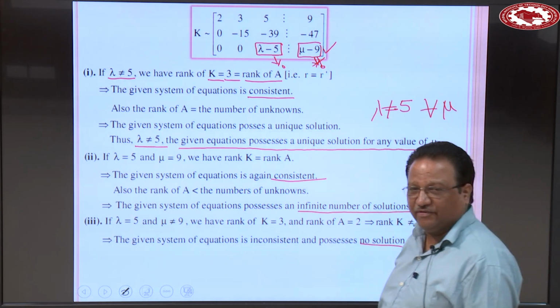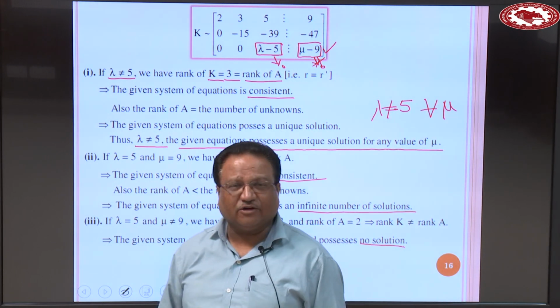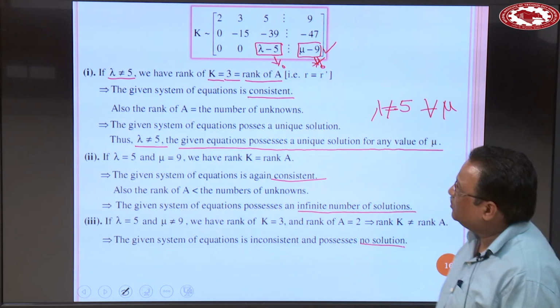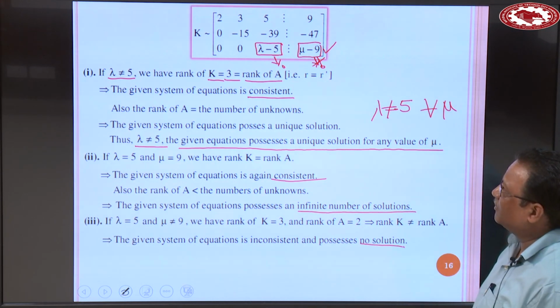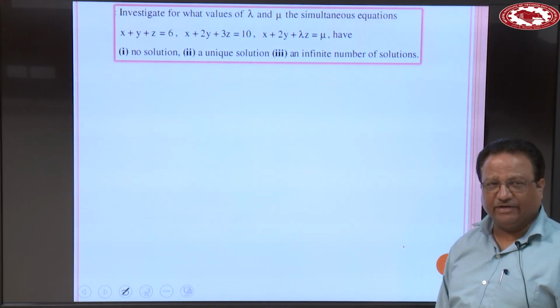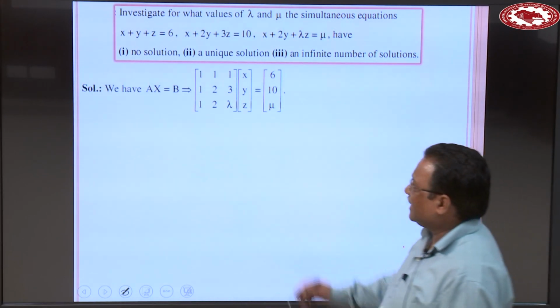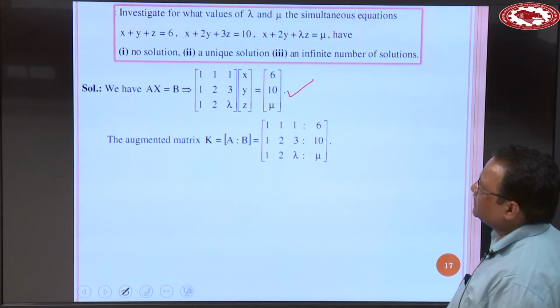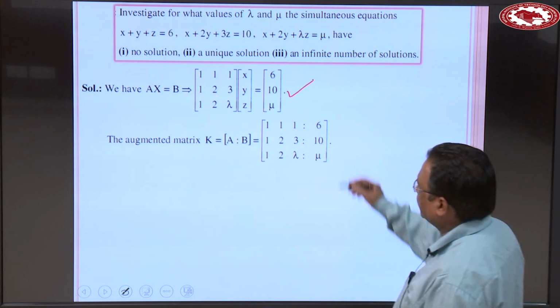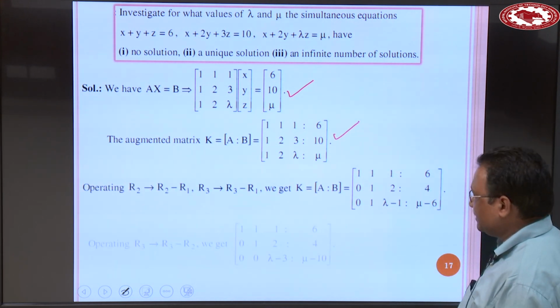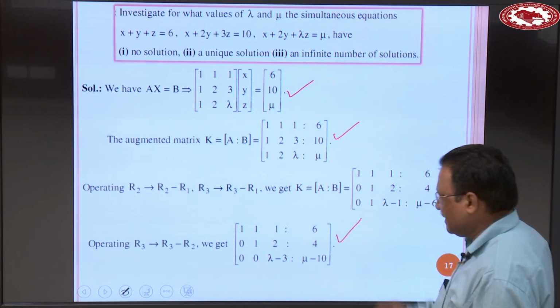Clear? So, in this way you can find for what values of lambda and mu this system of equations has no solution, a unique solution, or an infinite number of solutions. Now, similarly, one more problem, the last problem we will discuss here. First write the augmented matrix of this linear system of equations, then apply various operations and we obtain this type of matrix.